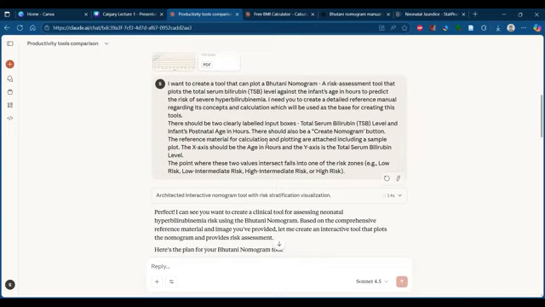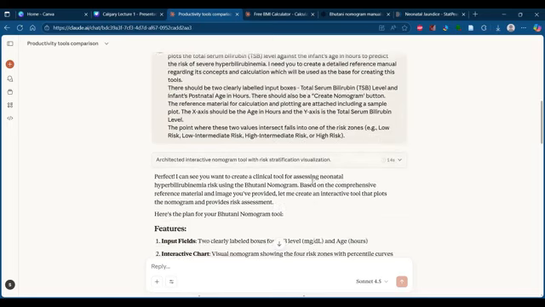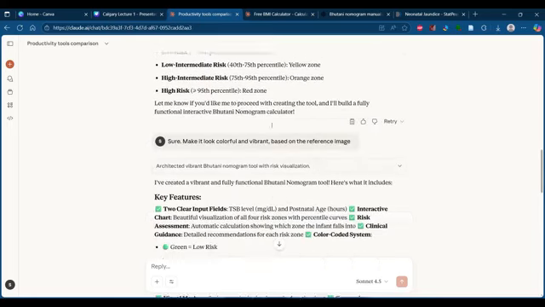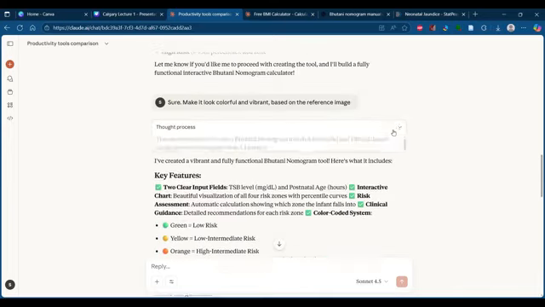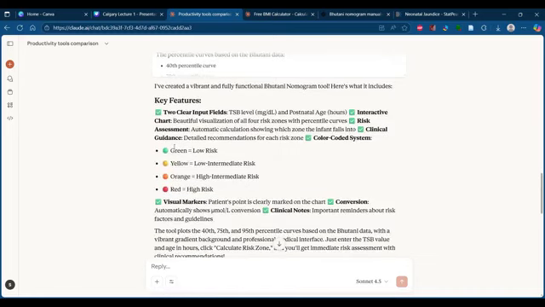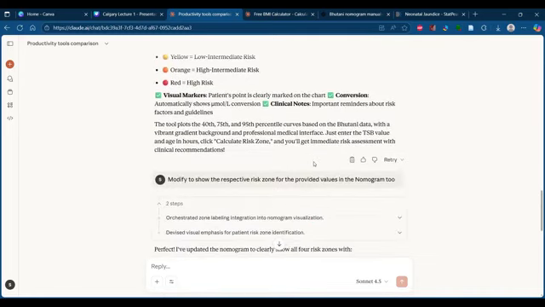The reference material for the calculation and plotting is attached, including a sample plot. The x-axis should be the age in hours, and the y-axis is the total serum bilirubin level, which you had seen in the nomogram. The point where these 2 values intersect falls into one of the risk zones. As you saw, there are multiple risk zones, so it should be in one of these. Based on that, it told me the plan it's going to follow, and it created an excellent one, with one particular link, and I got that preview.